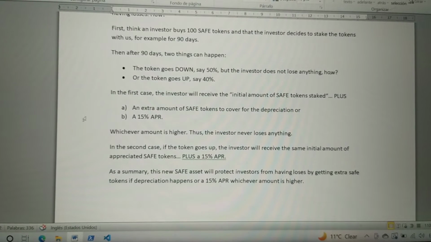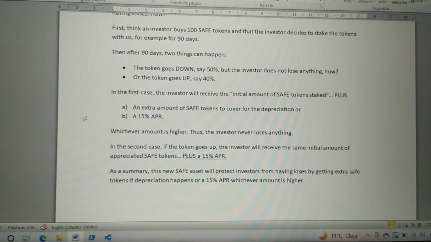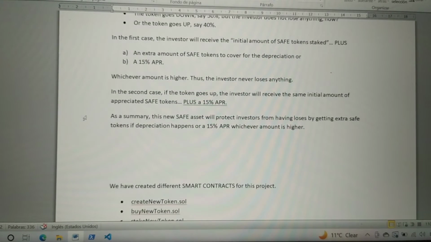The token goes down, say 50%, but the investor does not lose anything. How? Or the token goes up, say 40%. In the first case, the investor will receive the initial amount of safe tokens staked, plus an extra amount of safe tokens to cover the depreciation, or a 50% APR, whichever amount is higher. Thus, the investor never loses anything.